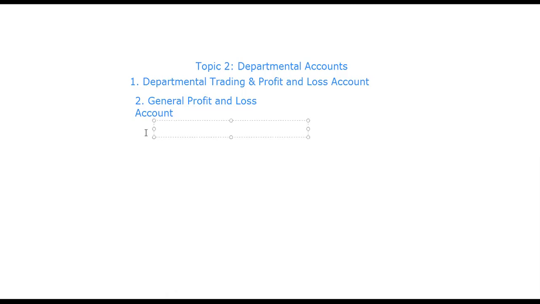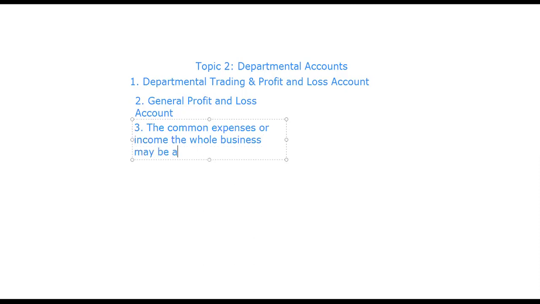Third thing, the common expenses or income of the whole business may be allocated as follows.